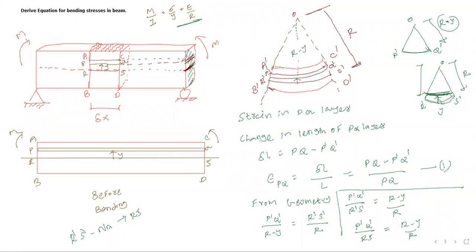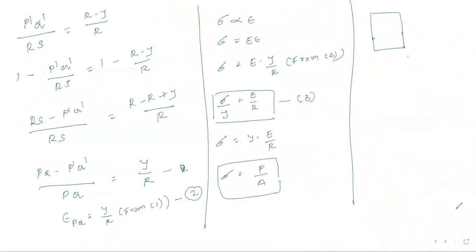Just visualize this. Okay, so I am drawing the same thing here. This is your neutral axis. This is your PQ layer, and this distance is y. So this is the cross section of the beam. Now, we need to calculate force. So what is the area of this PQ layer? Say smaller area dA. Think of it as a smaller area.